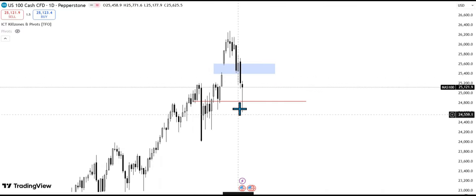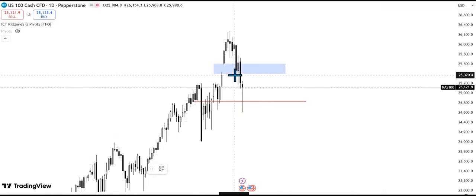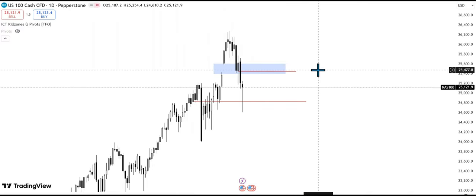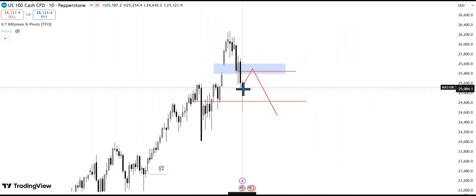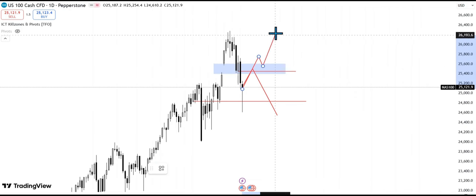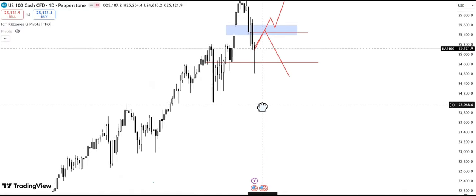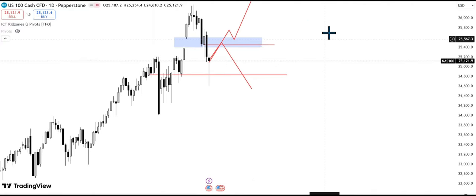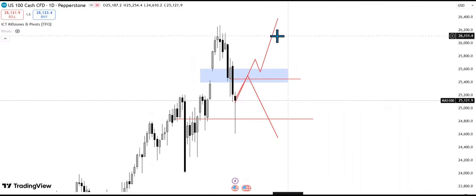So far we have, of course, this is the gap that we were talking about. Then this here is an order block we have here. So it's either we use this to push price lower or we violate this and we get more bullish price. Because again, we are at all-time highs, price has been rallying higher and higher. So I will not be shocked if price is still willing to continue going higher.